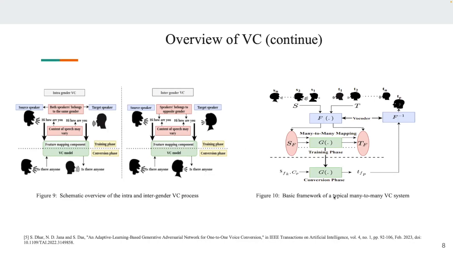In a similar way to one-to-one, once the model gets trained, given the speech feature of any source speaker, we also have to give the identity of the target speaker that we want in the conversion phase. I mean, the target speaker that we want to generate. Now, TFP belongs to that, CP belongs to the identity of the target speaker that gets converted at TFP, and then after that the F inverse can reconstruct from the speech feature to the audible speech.